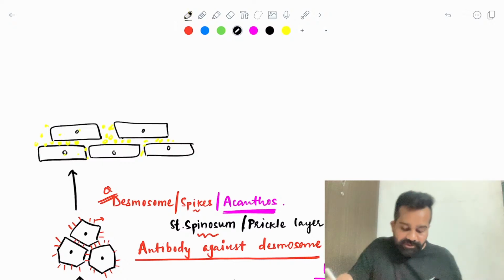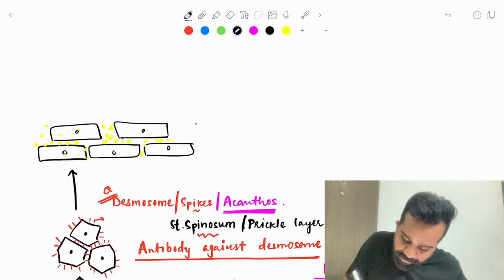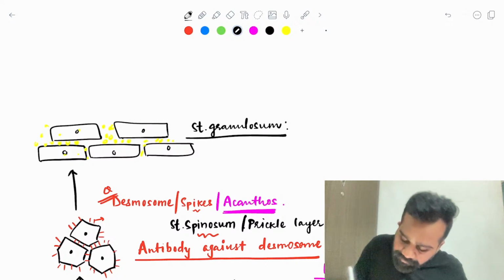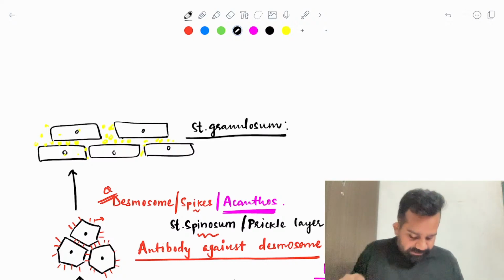Because of these granules, this layer is known as the stratum granulosum.